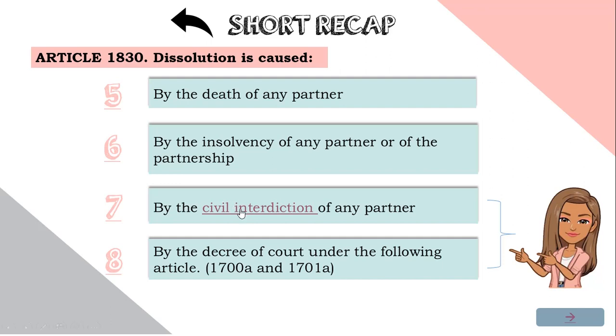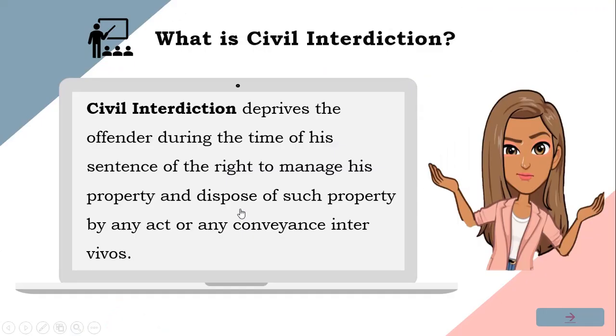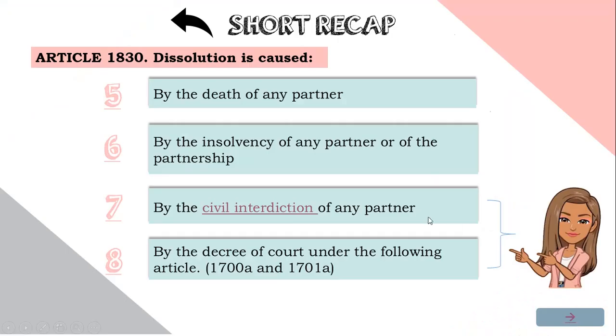So what is civil interdiction? Civil interdiction deprives the offender during the time of his sentence of the right to manage his property and dispose of such property by any act or any conveyance inter vivos. This means that one who has no capacity to manage his own property should not be allowed to manage partnership property. Next, dissolution caused by the decree of court.